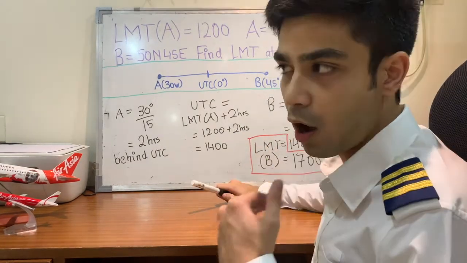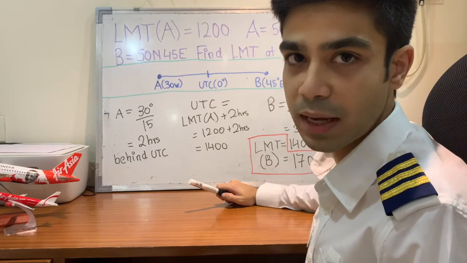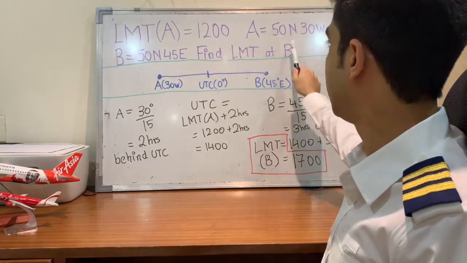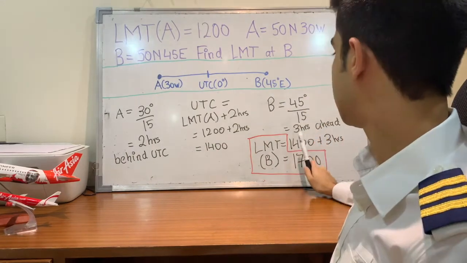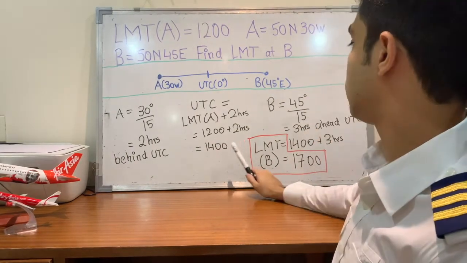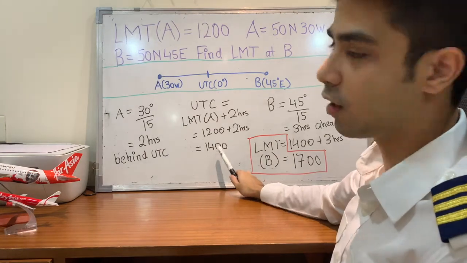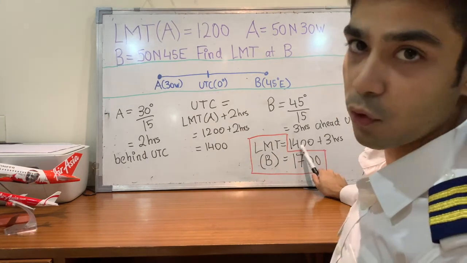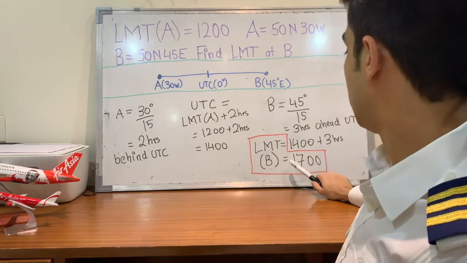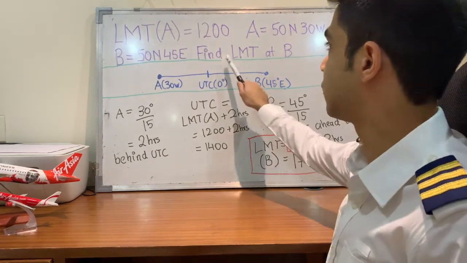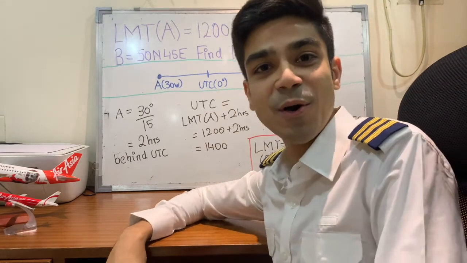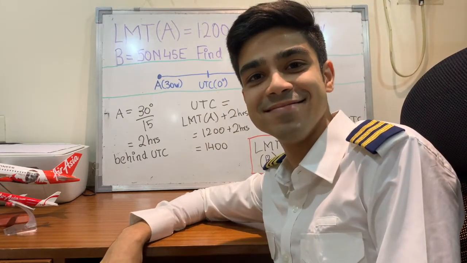Now to calculate how far ahead B is in terms of time from UTC, we will do 45 degrees, which is from the question, 45 east. So 45 degrees divided by 15, which is 3 hours ahead of UTC. We know time at UTC was 1400. So LMT at B is equal to 1400 plus 3 hours, which is equal to 1700. So LMT at B is 1700, 5 in the evening, and that's what we want. That's basically how you're going to solve the sums.